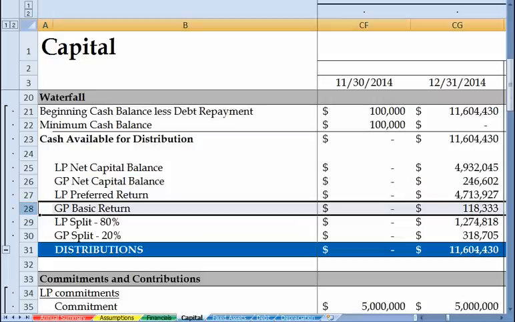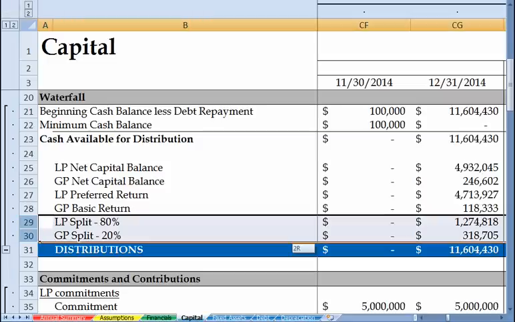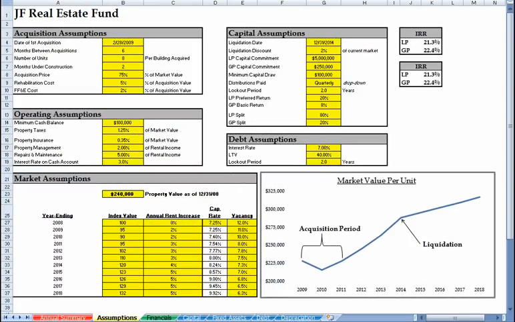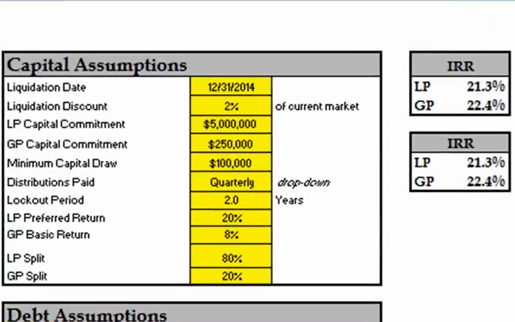Finally, after the capital and returns have been paid, the fund will split remaining cash to the LP and GP at 80 and 20% respectively. Remember, one of the primary strategies is to ride the market upswing until it levels off at the end of 2014. So how is the IRR going to be affected if the fund liquidates earlier or later than that inflection point in the market?